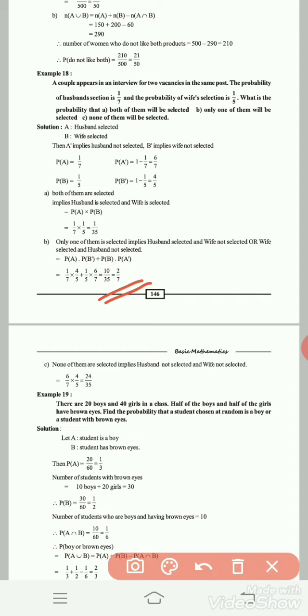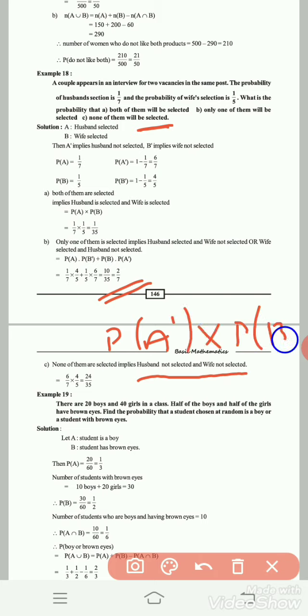Last case is none of them will be selected. None of them will be selected means husband is not selected and wife is also not selected. None of them is selected implies husband not selected and wife not selected, means P of A dash into P of B dash, and means multiplication. P of A dash is 6 by 7, P of B dash is 4 by 5, that is equal to 24 by 35. Thank you, students.